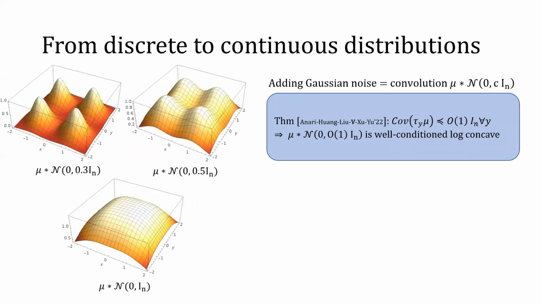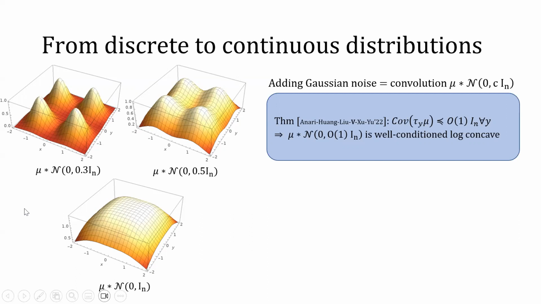As I mentioned, adding Gaussian noise to a discrete distribution will make the distribution smoother as we make the variance of the Gaussian noise increase. For intuition, consider this toy example of the uniform distribution on the four corners of a square. If we add noise with a small variance of 0.3, then the convolved distribution has 4 spikes on the corners of the square. When we increase the noise level to 0.5, the spikes become less prominent. When the noise level is further increased to 1, the distribution becomes smooth and in fact strongly log concave.